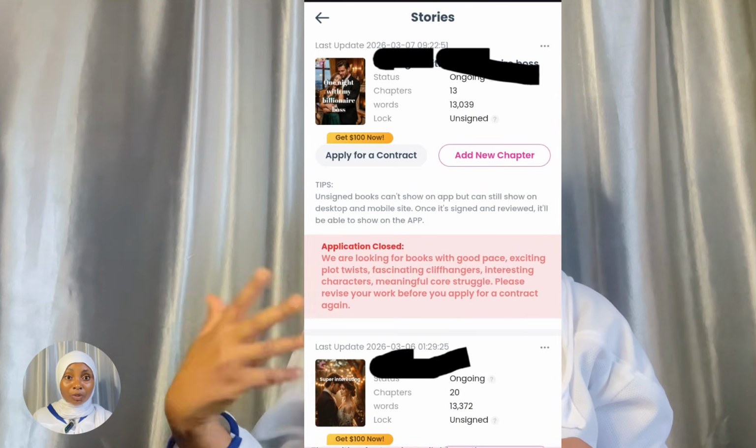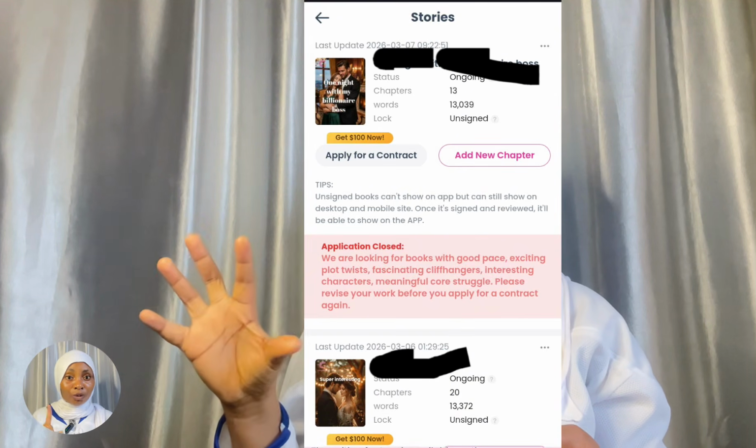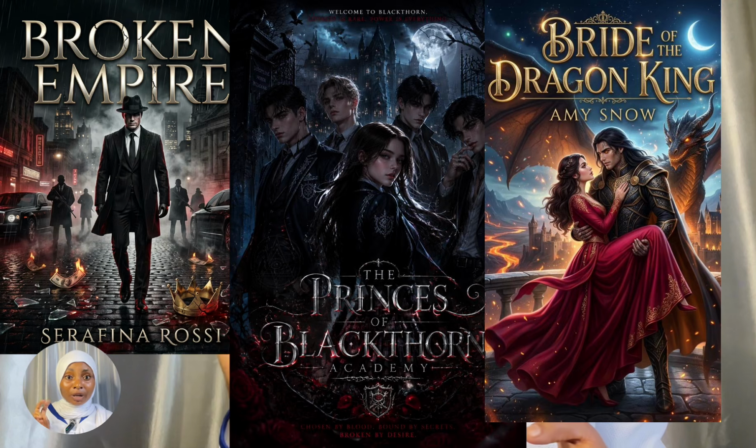That is what is going to attract readers to read your book and unlock paid chapters. And that is where you're going to be getting money, especially for those getting exclusive contracts. For non-exclusive contracts, you need readers. So make sure your book is very interesting, and you can actually make more money from non-exclusive contracts compared to exclusive contracts because you have the right to upload your story on different platforms.